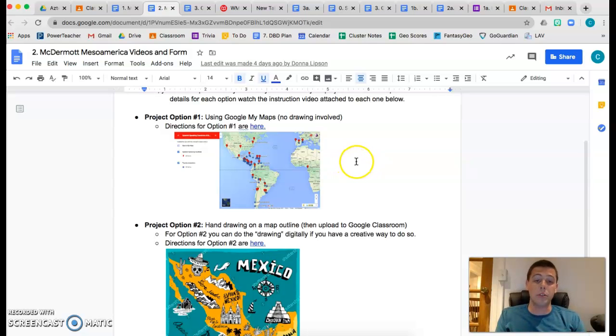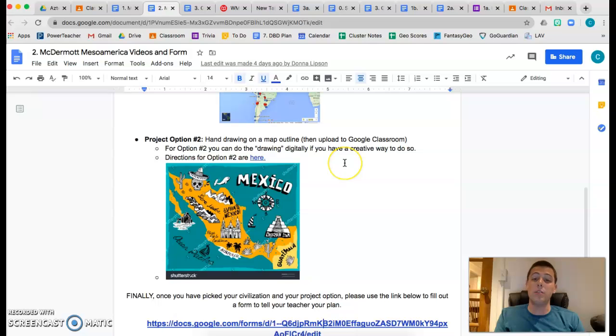Essentially, all you're going to do is, on a map of the world, put a marker on some famous sites from your civilization and from your modern country, and put in a description on it there. Your second option would be to do something a little more creative, where you would have a blank map of the country that you chose, and then you are going to put in some drawings that represent the different sites that you're doing research on. You would still have to do the writing piece, but that would be something that's a little separate.